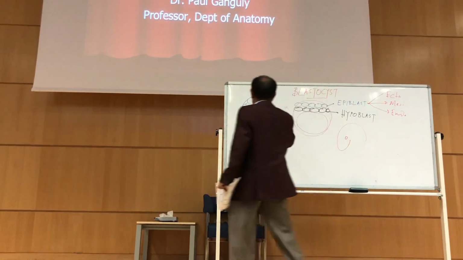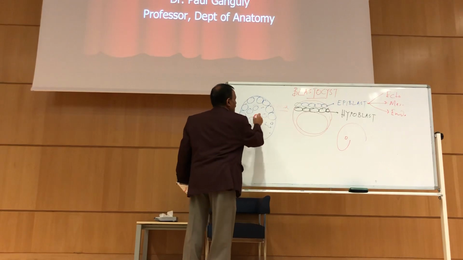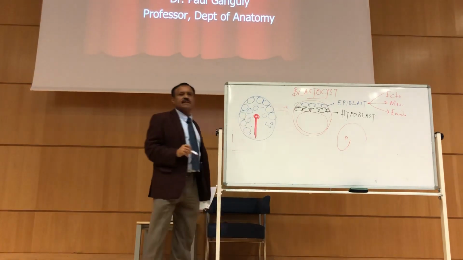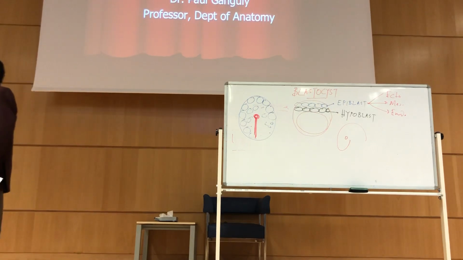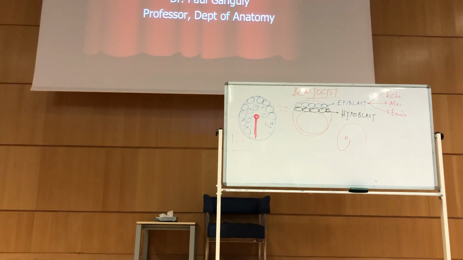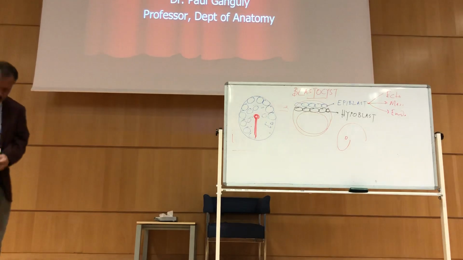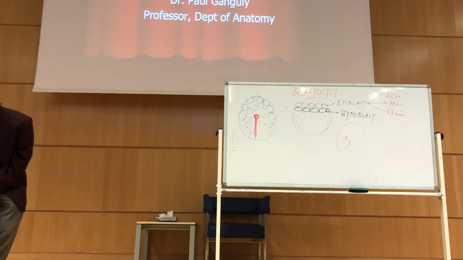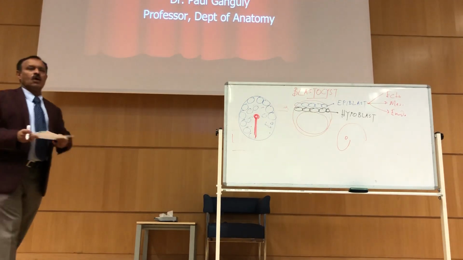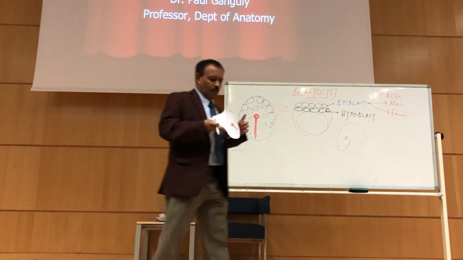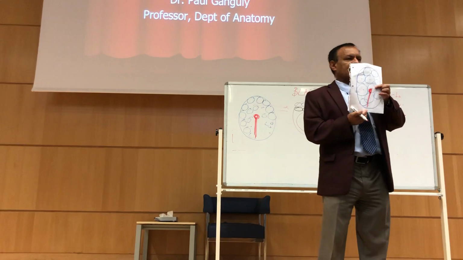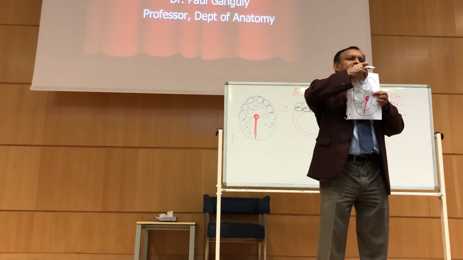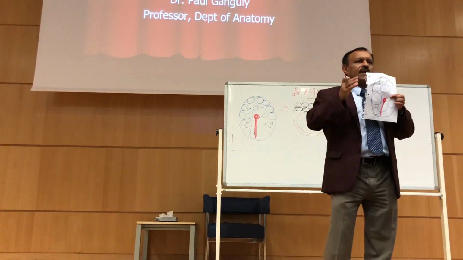Then immediately after that, a little bit of swelling on the top will appear. It's called the primitive node, N-O-D-E. Primitive streak, primitive node. So I'll draw that primitive node over here. Okay, primitive node. So I'm holding it so you can understand that this side will be the anal canal side, and the mouth area will be already determined by that genetic marker.